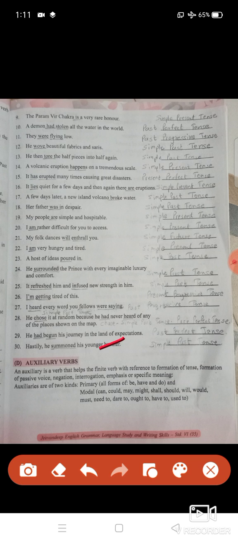An auxiliary is a verb that helps the finite verb with reference to formation of tense, formation of passive voice, negation, interrogation, emphasis or specific meaning. Auxiliaries are of two kinds: primary, which are all forms of to be, have and do, and modal, which are can, could, may, might, shall, should, will, would, must, need, dare to, ought to, have to, used to. So primary means what? Firstly you will see forms of be, have and do, and the remaining are called modal.